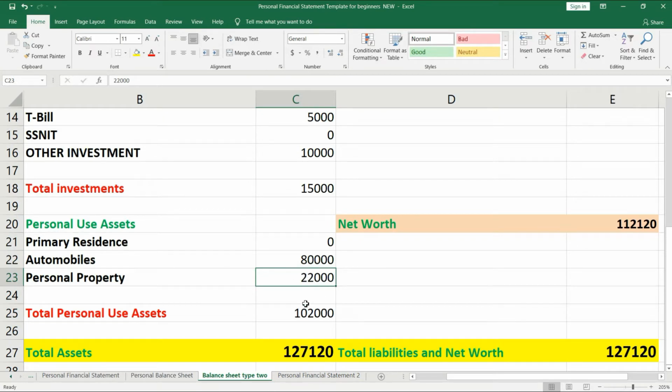So now this figure we see here is your total assets.